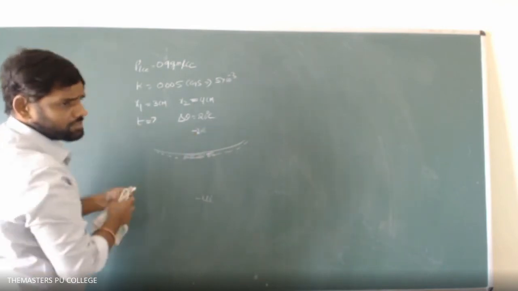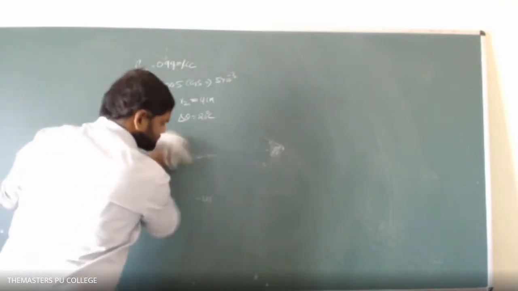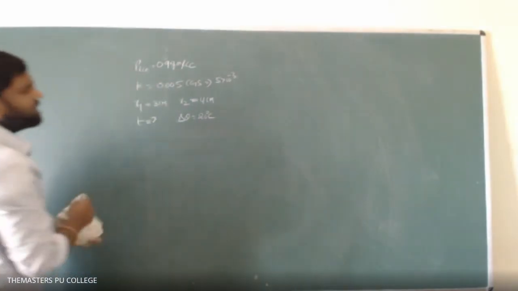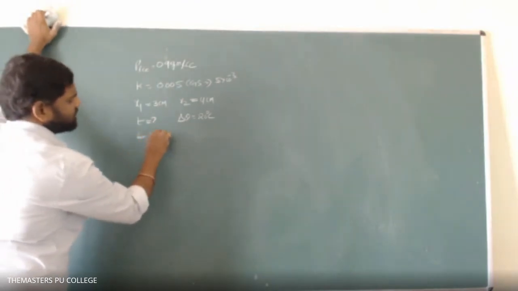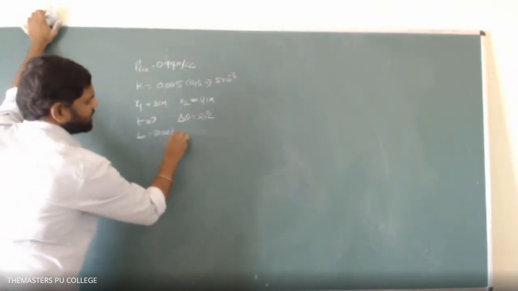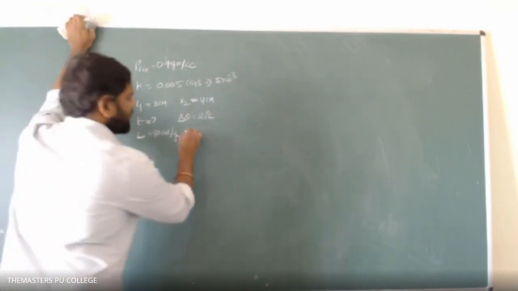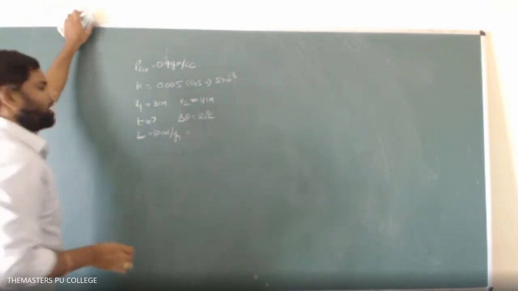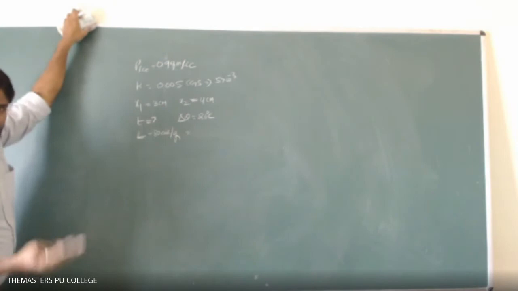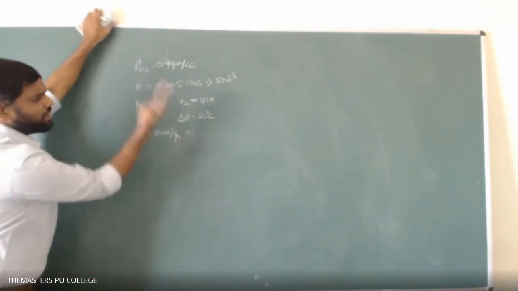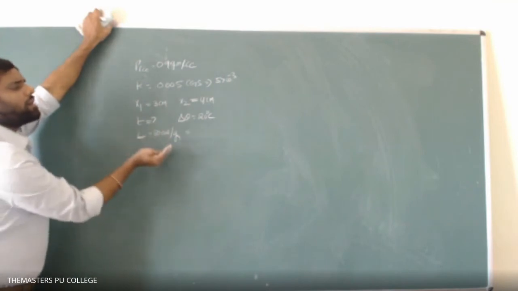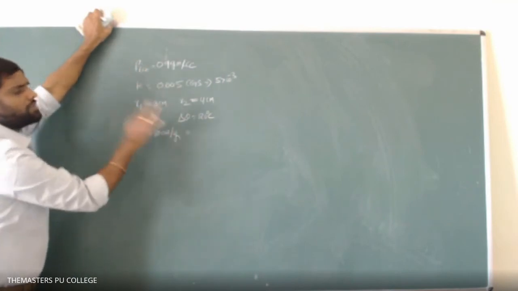Temperature difference is 20 degrees centigrade, and latent heat of ice is L equal to 80 calorie per gram. 80 calorie per gram means here, students, there are two ways: to convert all this into SI system, or to keep all this in CGS system.